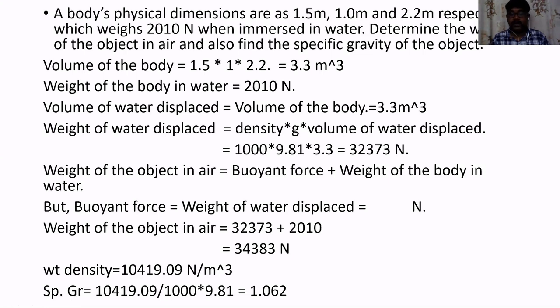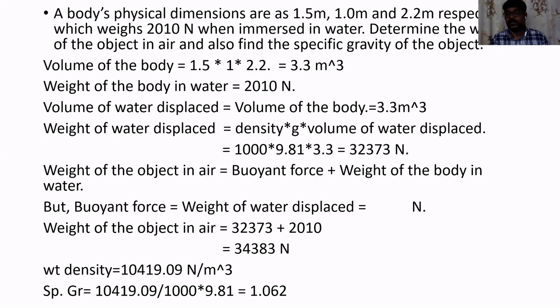Now, he is asking you to determine the weight of the object in atmospheric air. We know that when you are immersing an object in water or any fluid, the weight of the object will obviously be less than the weight that you have measured in the air. So where is the difference in weight going?